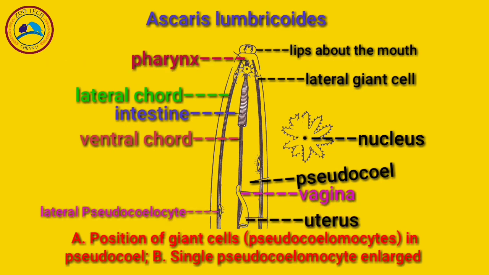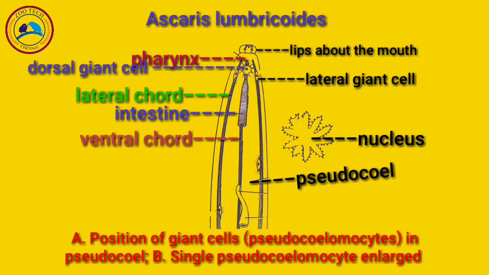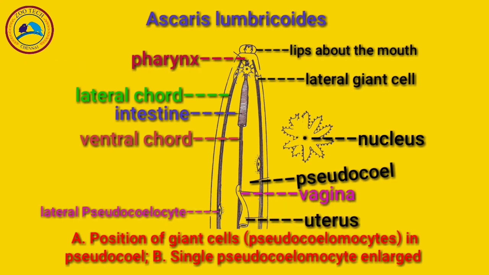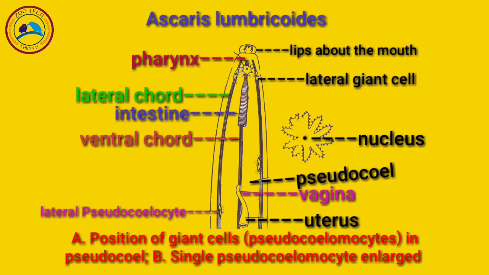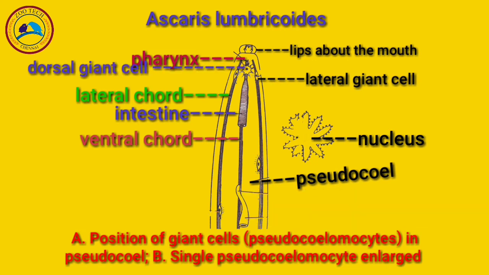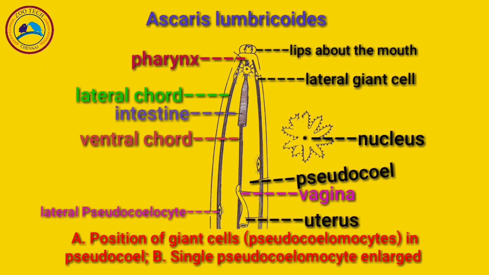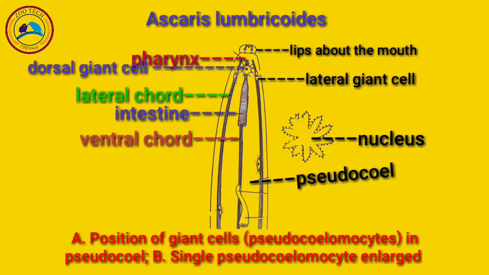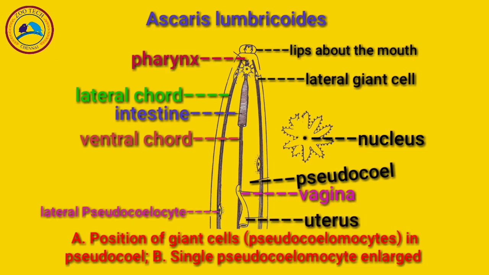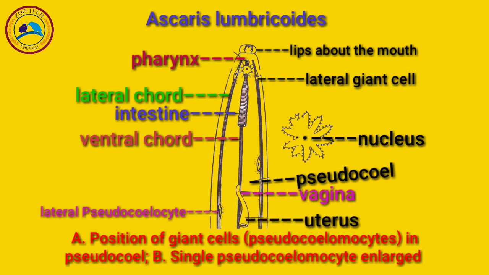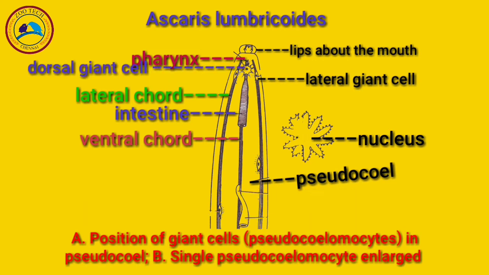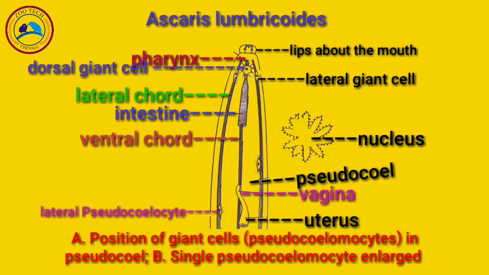The largest cell lies on the dorsal side of the pharynx, and from it numerous cytoplasmic strands arise in the form of fenestrated membranes. These membranes cross the cavity at various places and form delicate layers over the visceral organs and the muscles of the body wall.